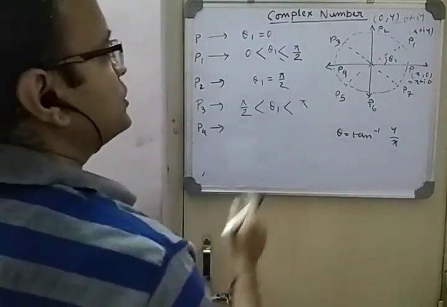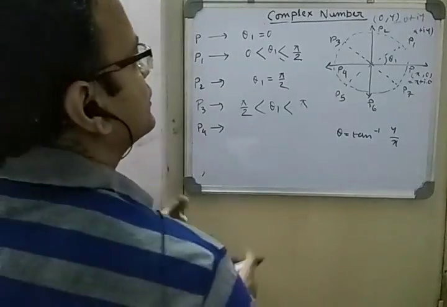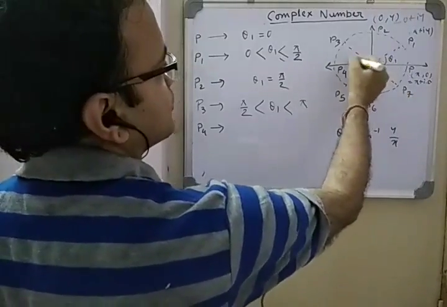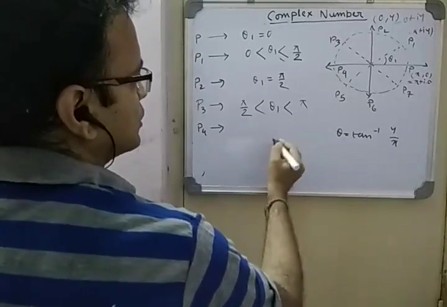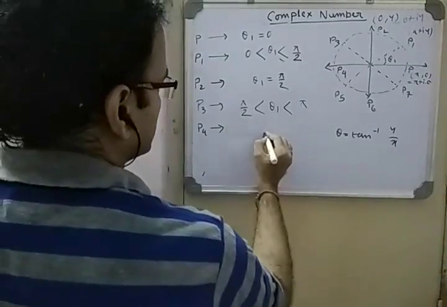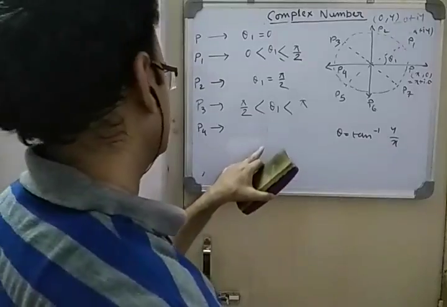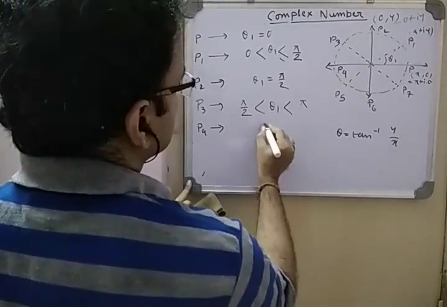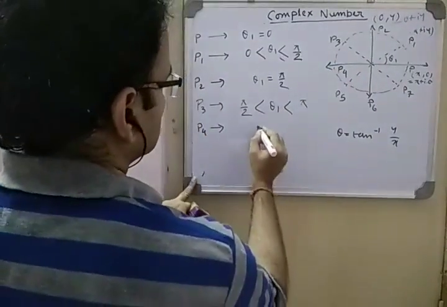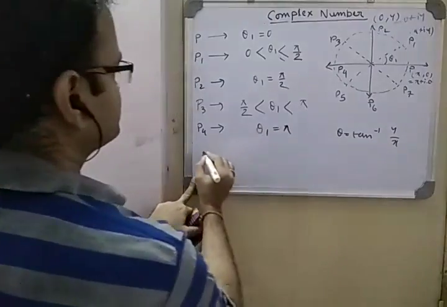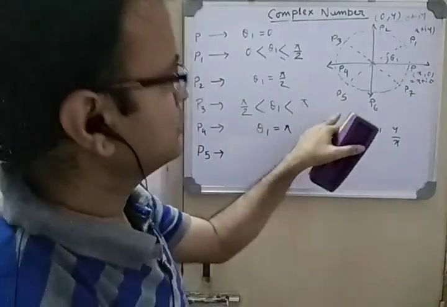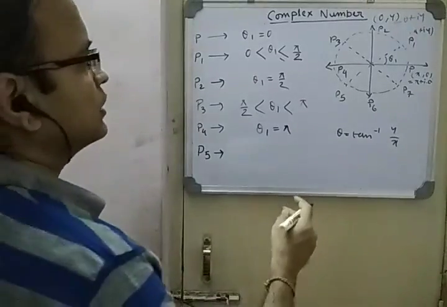So you go to P4. In that P4, theta 1 becomes 180 degrees, which means pi. So the range is less than or equal to pi, to minus pi. Equal to pi is permitted, so I will take theta 1 as pi. So theta 1 will be pi. Don't confuse, this is just a simple thing. Initially you need to be a little bit careful, then it will be easier.